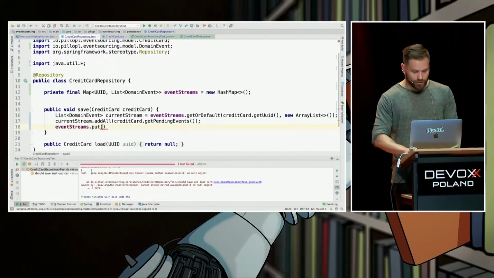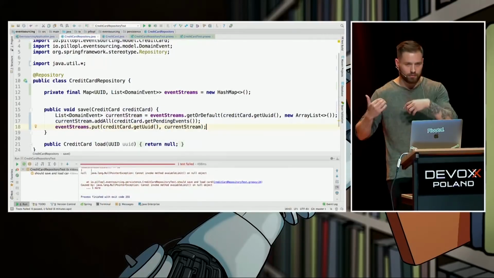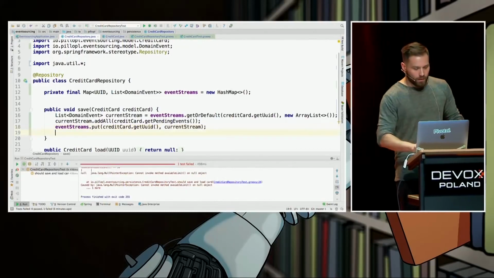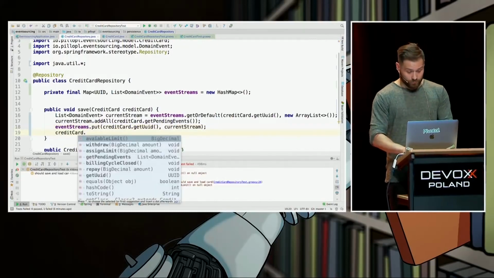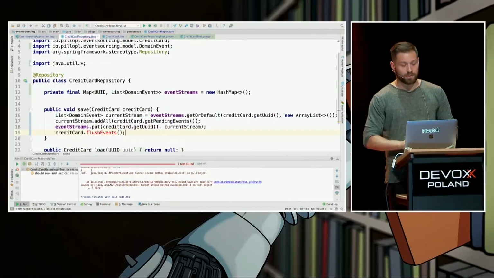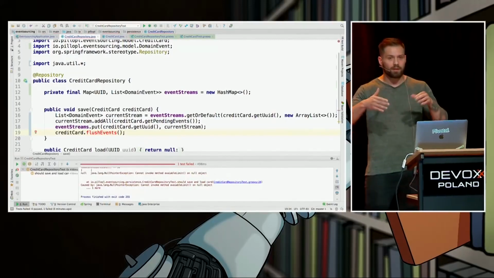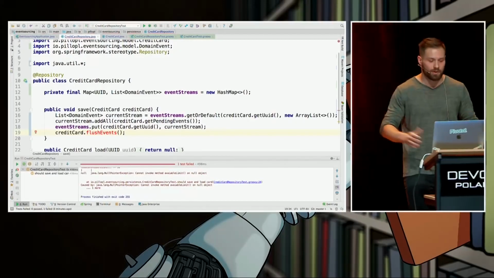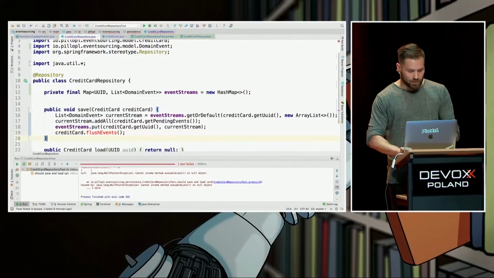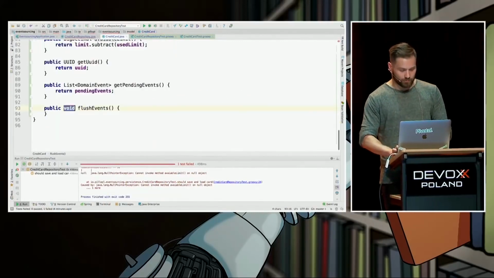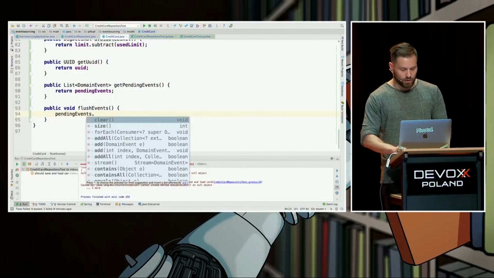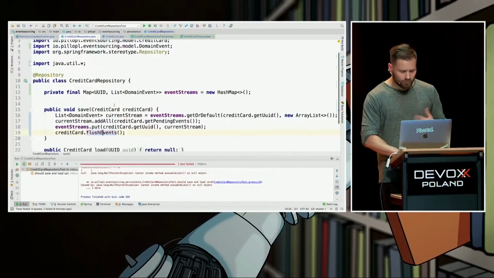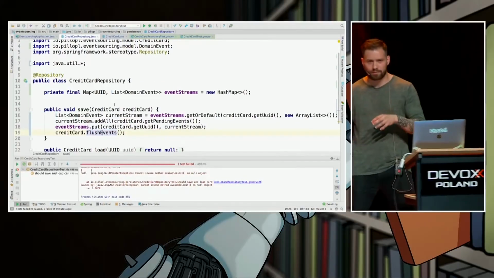Put under the same key, of course. We put the enhanced stream back to our database, right? And now we mark our credit card, you know what? All of the events were stored. You are not dirty anymore. Equivalent of dirty checking in ORM-based systems. What does it mean to flush events? It, of course, means that credit card doesn't have any more pending events. That was the easy part, how to save the credit card.